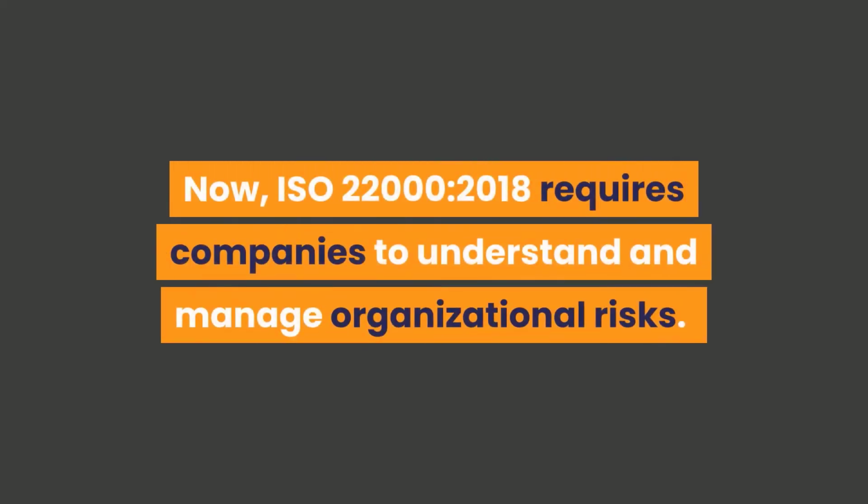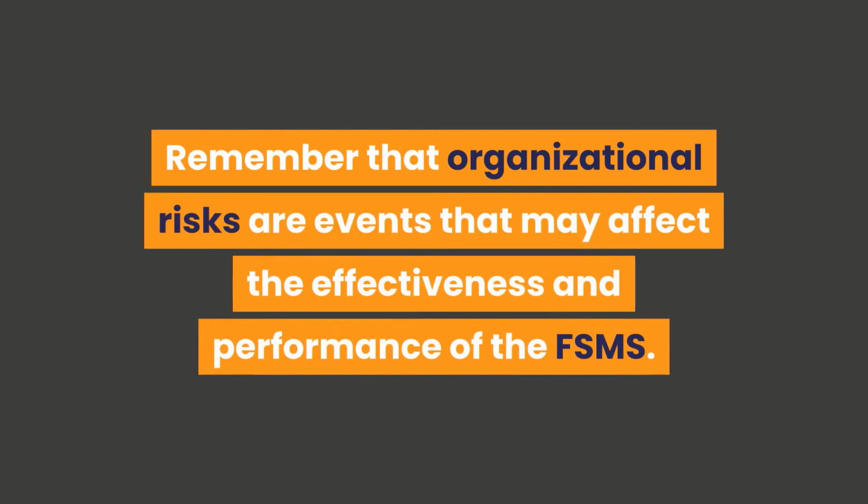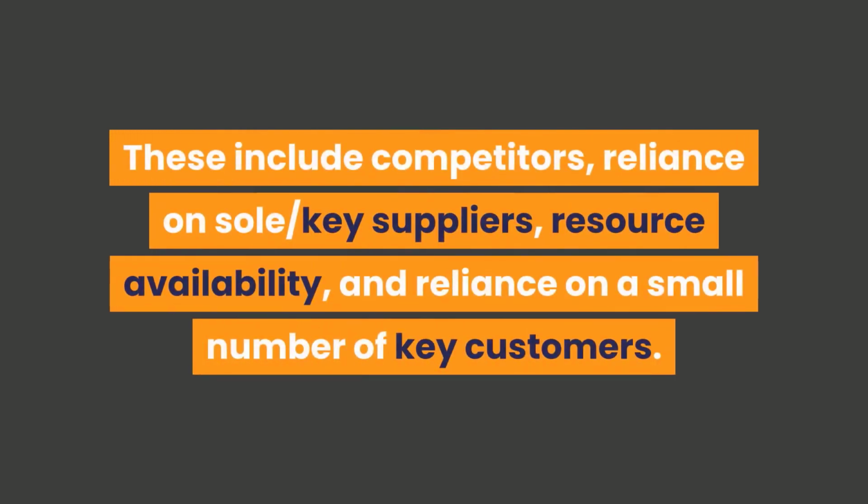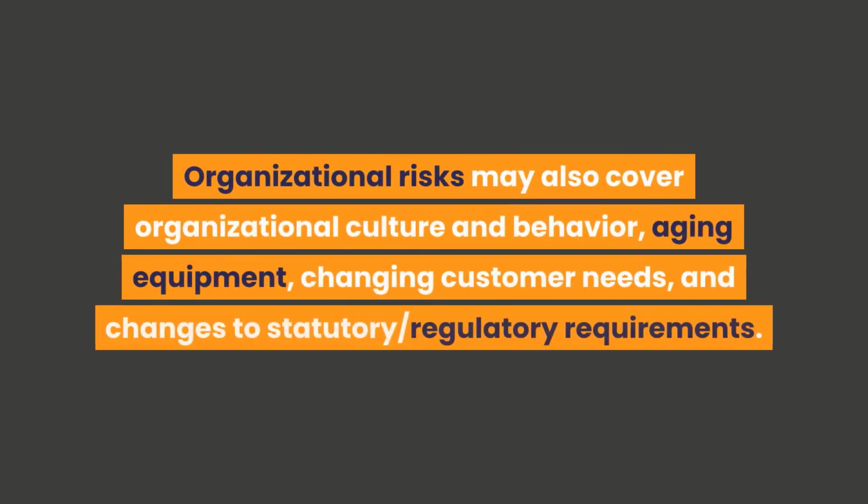Now, ISO 22000-2018 requires companies to understand and manage organizational risks. Remember that organizational risks are events that may affect the effectiveness and performance of the FSMS. These include competitors, reliance on sole key suppliers, resource availability, and reliance on a small number of key customers. Organizational risks may also cover organizational culture and behavior, aging equipment, changing customer needs, and changes to statutory regulatory requirements.